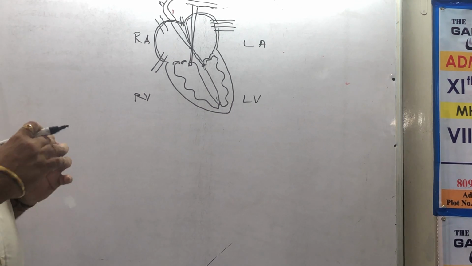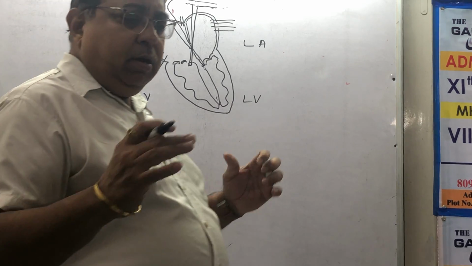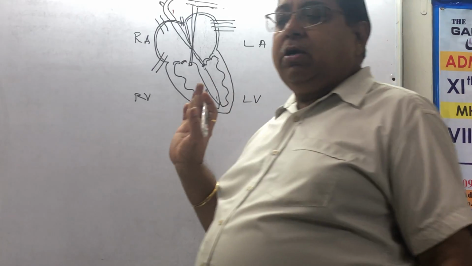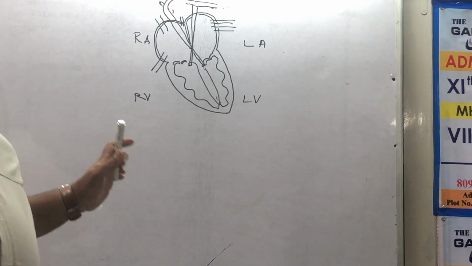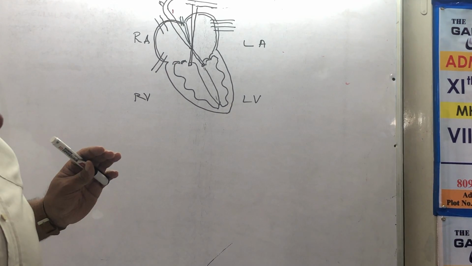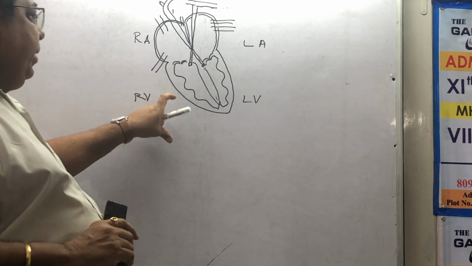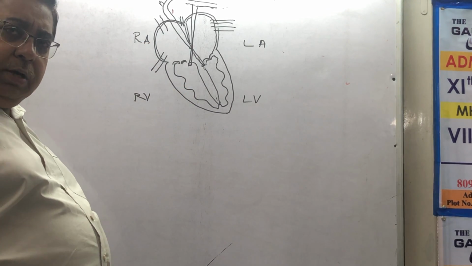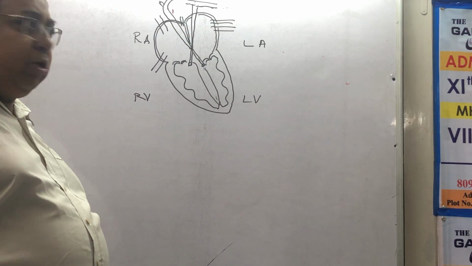Slowly shape will come and you will grow your heart, and the best of your heart will be developed by the time Valentine's Day will come, so don't worry. You have to start practicing. It will not come immediately. So this is at least proportionate, better, will get me full marks. It may look narrow or wide, no problems. All chambers, all labelings, everything is there. Auricles are small, ventricles are big, auricles are thin, ventricles are thick. See the difference? Right is bigger, left is smaller, everything is seen in my diagram because of the tilt.